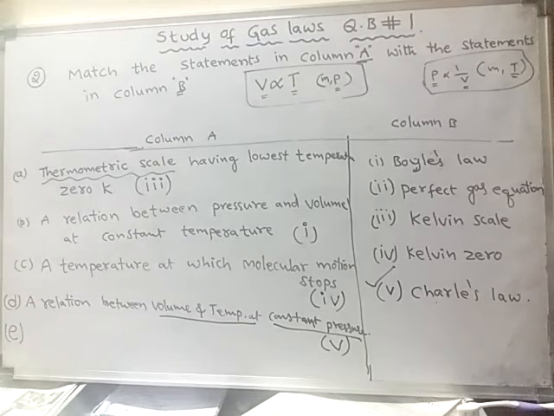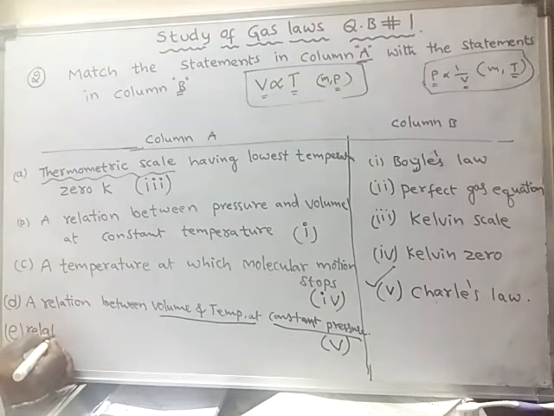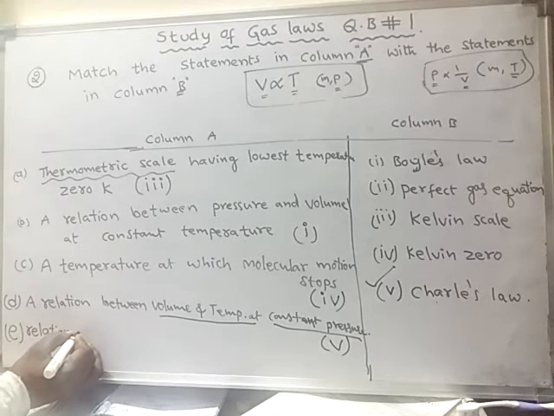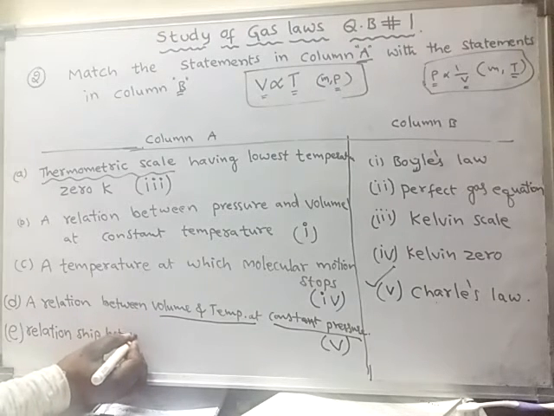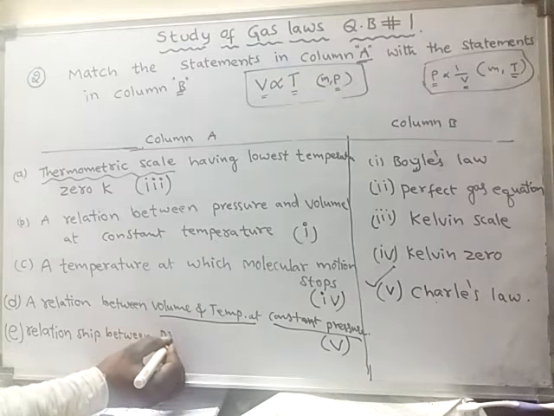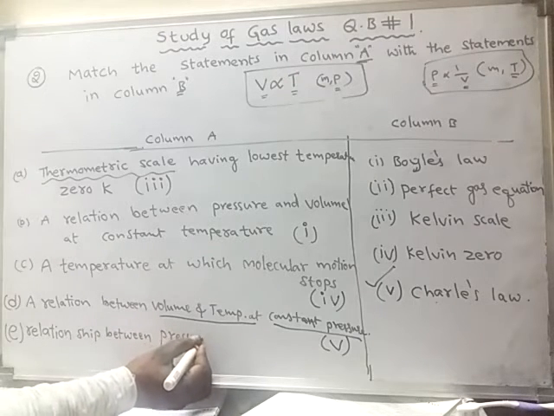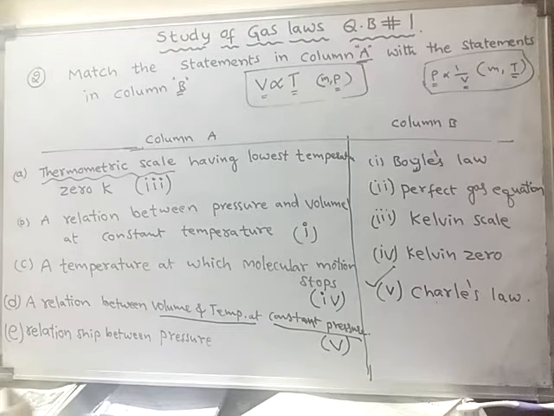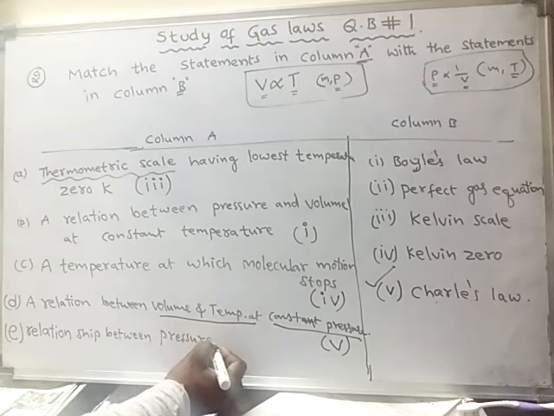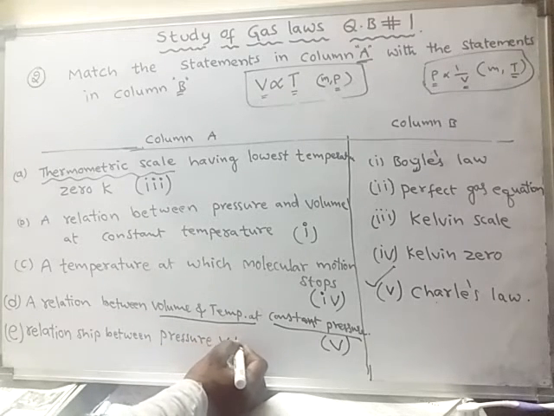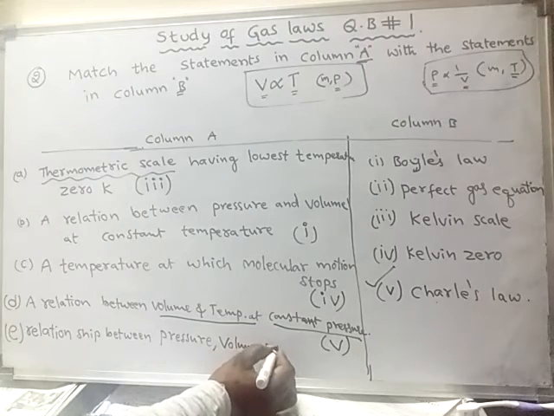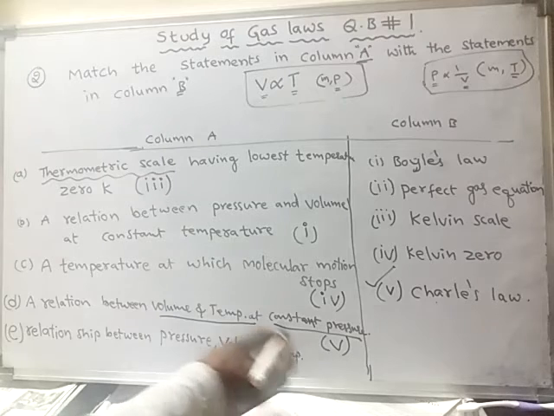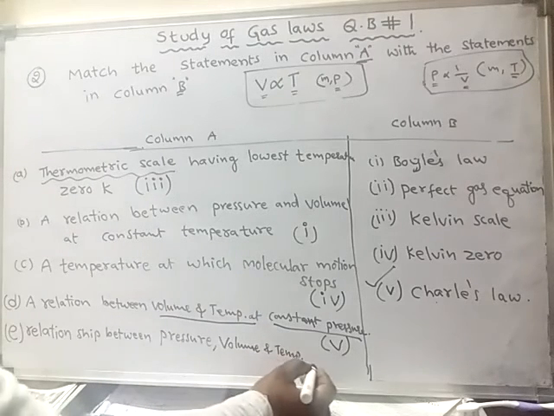Sub question E. A relationship between pressure, volume and temperature of a gas.